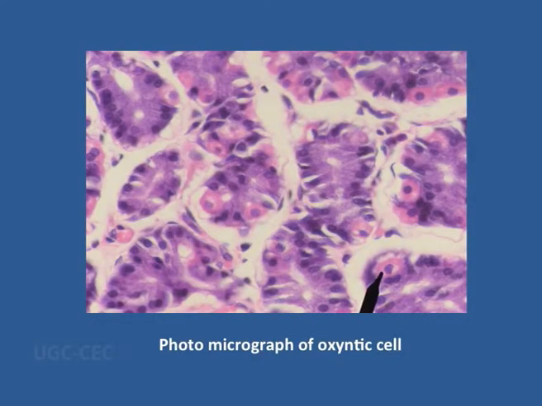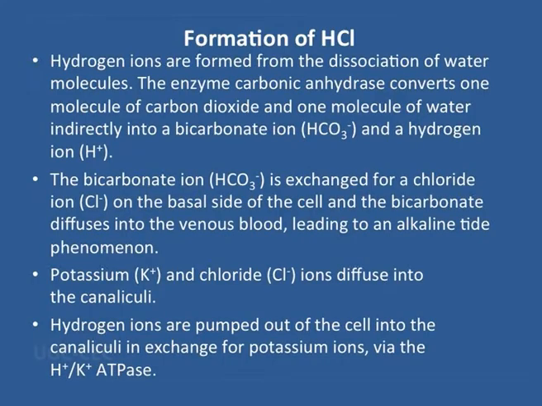But the most important enzyme gland is the gastric gland, present along the lining of the stomach. And in this gastric gland, one of the cells is the parietal cell, the oxyntic cell, which is producing the HCl. And this HCl is formed by the selective entry or exit of hydrogen ion into the lumen, and also the chloride ion diffusing into the canaliculi.